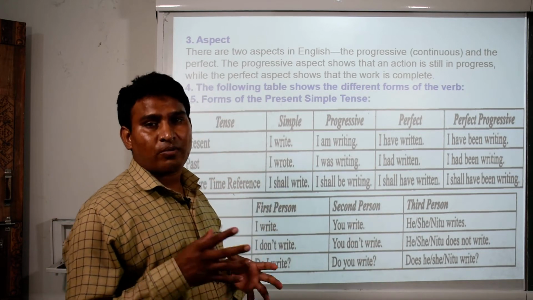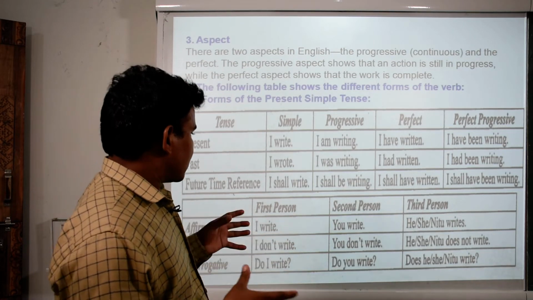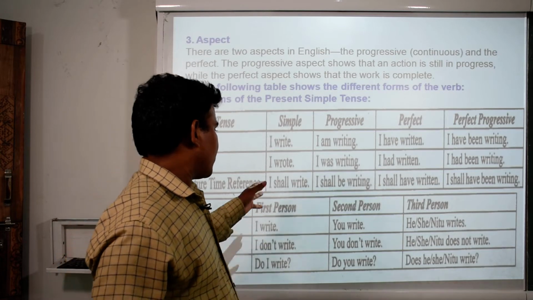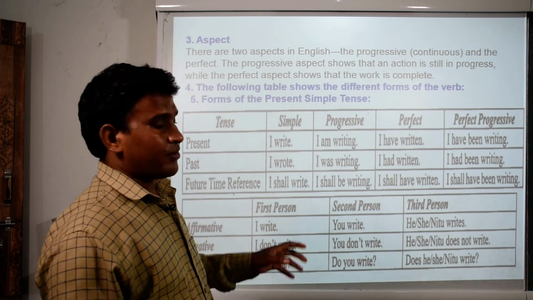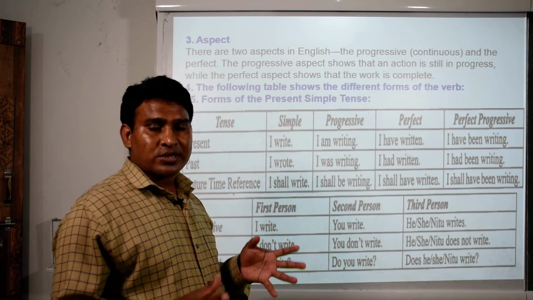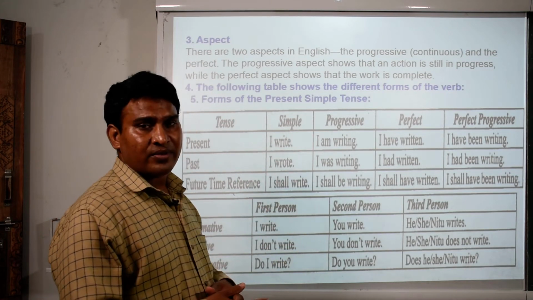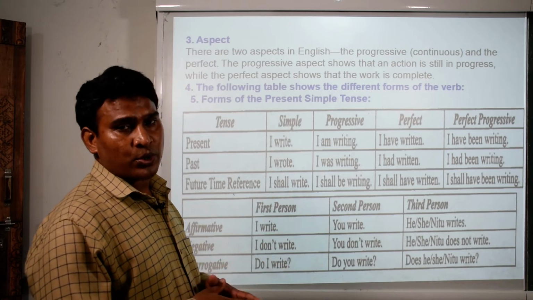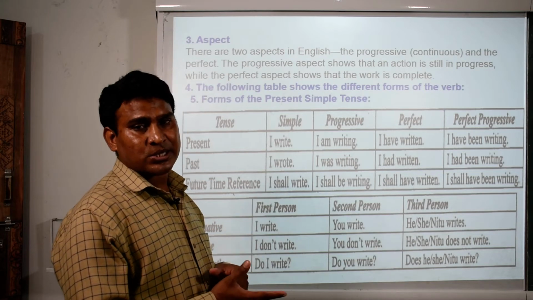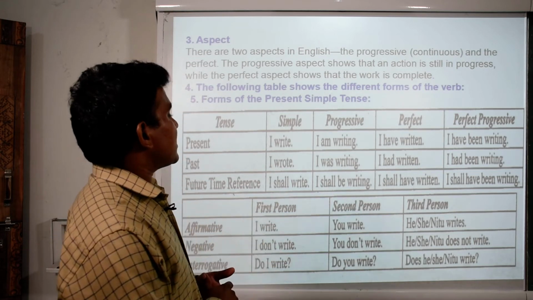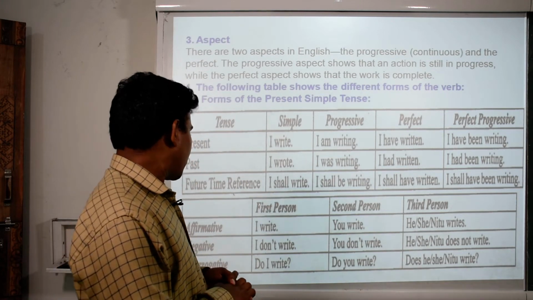So we use models in order to convey the correct meaning, the meaning of the word. I shall write, I shall be writing, I shall have written, I shall have been writing. I am sure you will struggle to understand these aspects of grammar, but I am also quite sure that you have studied all these things in the past classes like 6, 7, 8. In these 3 classes also you might have studied this. So I am sure you will not find difficulty to understand.